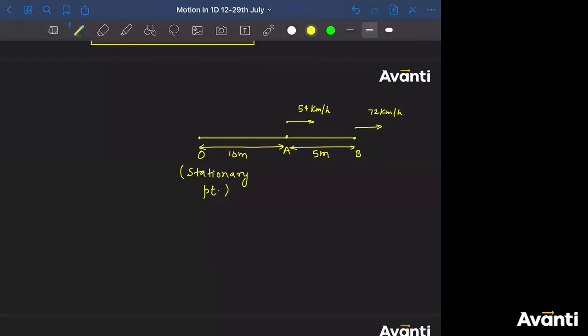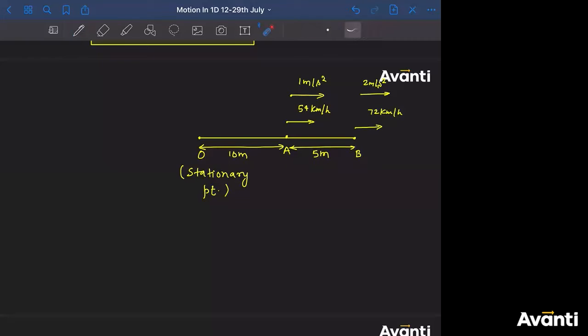All right. This particle A is having acceleration in rightward direction, and the acceleration is 1 meter per second square. Okay. And this particle B is having acceleration in rightward direction, and the acceleration is 2 meter per second square.